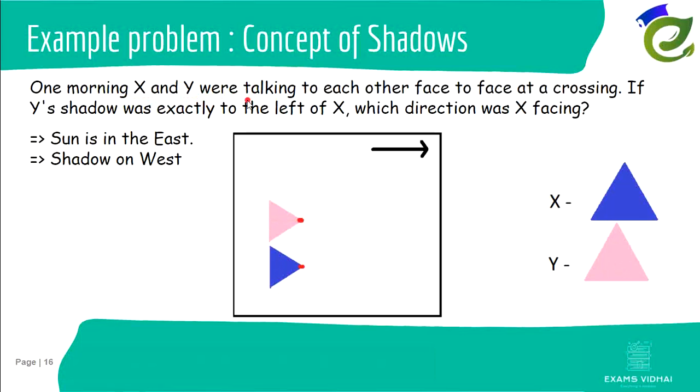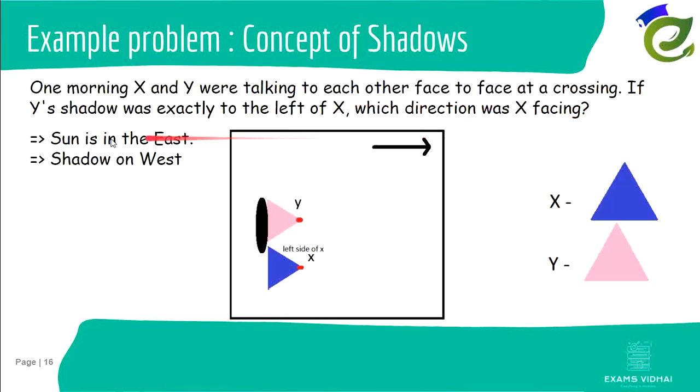Now one morning, X and Y were talking to each other face to face at a crossing. If Y's shadow was exactly to the left of X, what direction was X facing? Now, if you see here, he said if Y's shadow was exactly to the left of X, so the shadow is falling to the left of X, and since it is morning, sun is in the east direction. So when sun is in the east direction, shadow will be in the opposite, that is west direction.